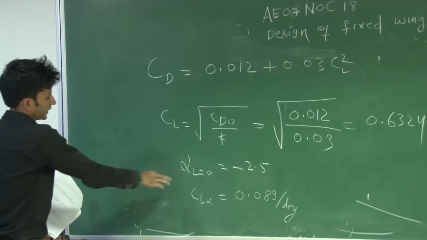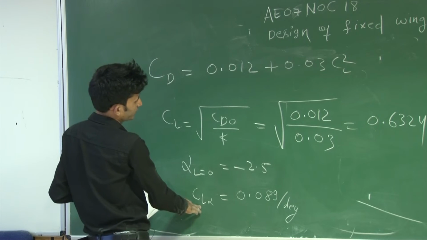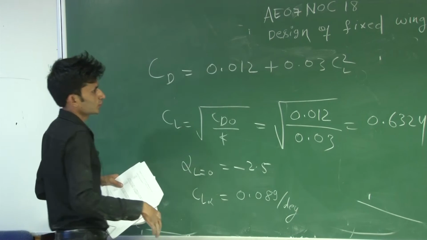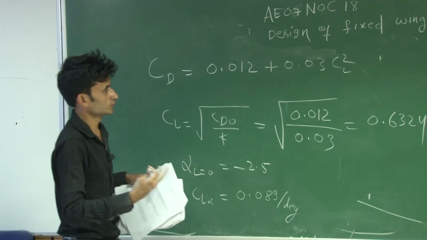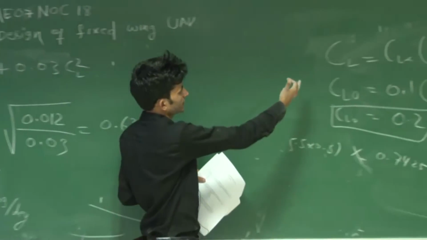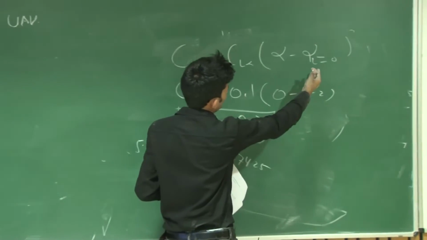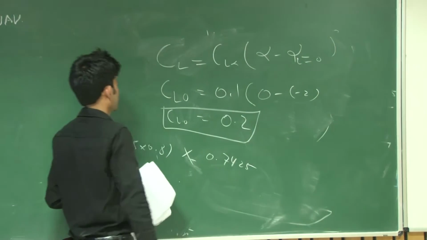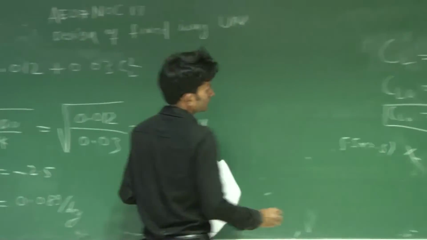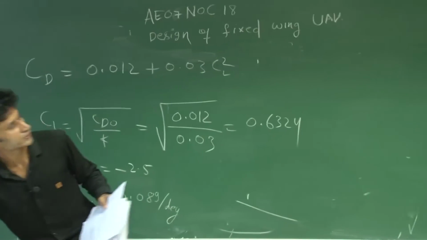So alpha at lift equal to 0, CL alpha is given, CL you have found. CL is given, CL alpha is given, alpha at lift equal to 0 is given, you have to find alpha. So you can use this relation.